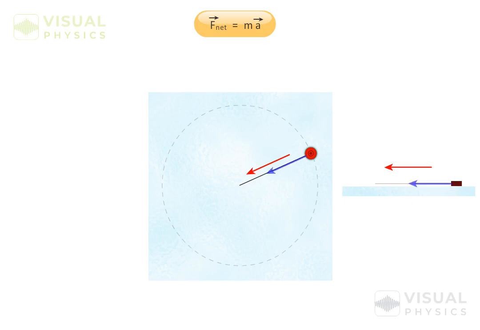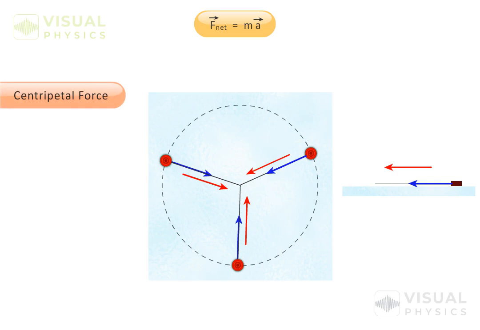However, the tension in the string is the only force in the plane of motion, and thus should be responsible for the centripetal acceleration of the particle. This force will also be directed towards the center of the circle at every point, and hence is called the centripetal force. In this example, tension is said to act as the centripetal force.